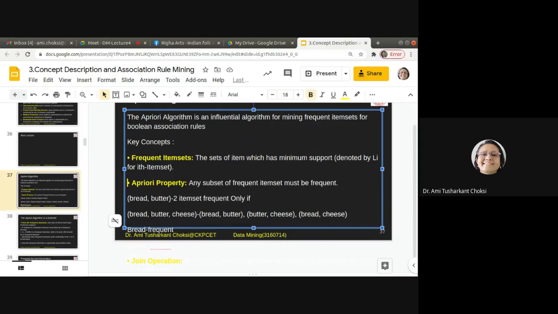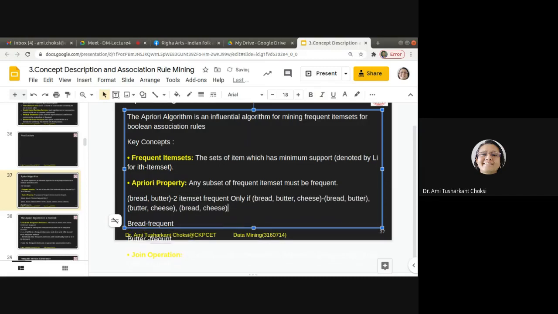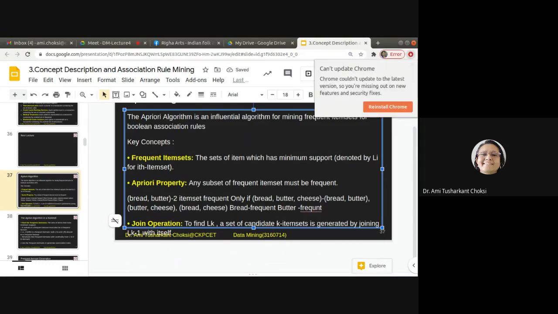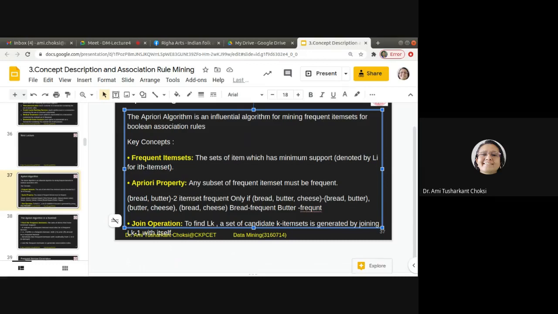So what next? The third thing we want to know about the Apriori algorithm is the join operation. What is that?